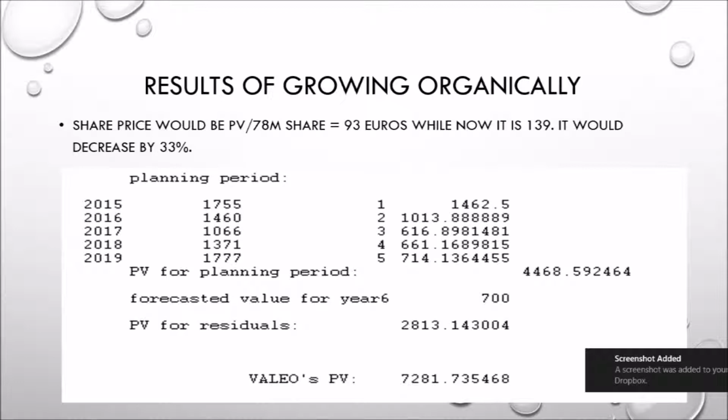We're just growing organically. If we look at the share price, we divide the present value that we get by the 78 million shares that Valeo has, and we get a number of 93 euro per share. If we compare it to the actual share price of 139 euros, we could see that this is a decrease by 33%. Again, it totally makes sense to be decreasing in the share price, and this is the value that the company would be worth if it decides to grow organically.